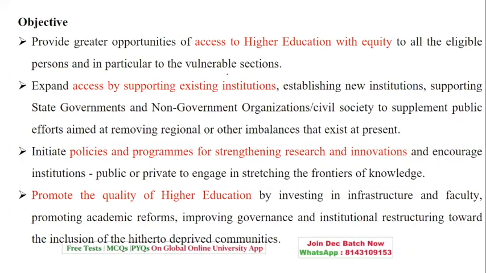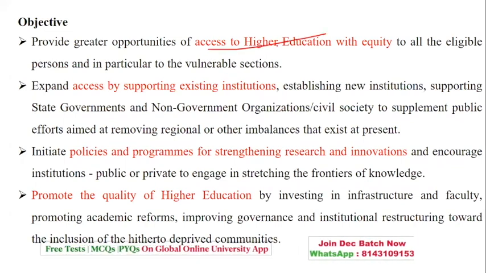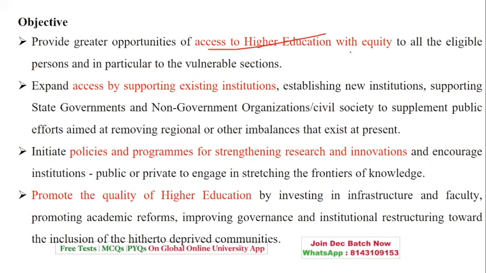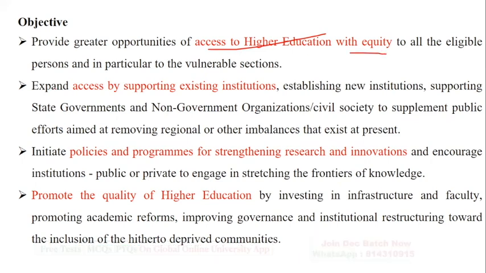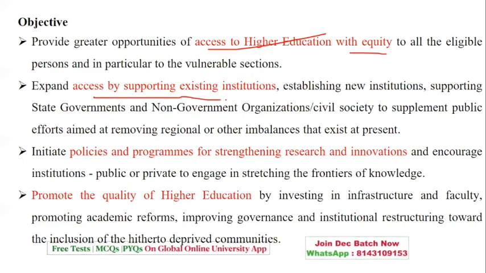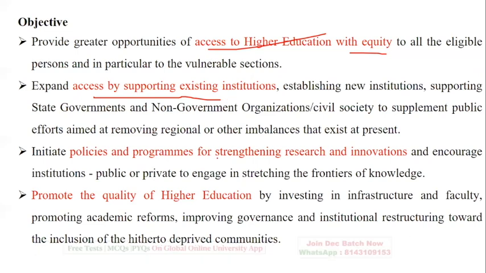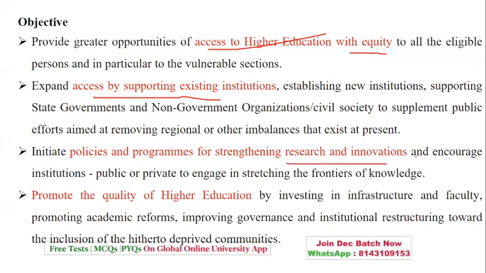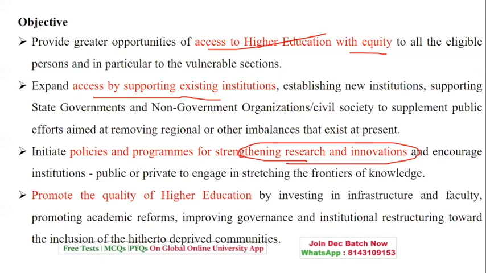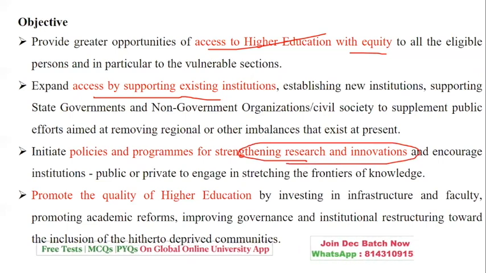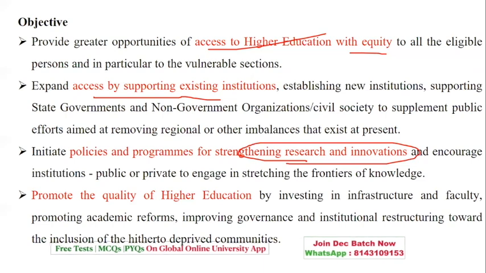When we talk about the objective, I've already highlighted it. The objective is to assess higher education with equity, equitable for all, support for the existing institutions as well as the new institutions. It means equal importance to everyone, whether it is new, old, governmental or non-governmental organization. Policies and programs for strengthening research and innovation, very very important. This question has been frequently seen, that higher education is inclining towards research a lot, research and innovation. So research has a special place in higher education.